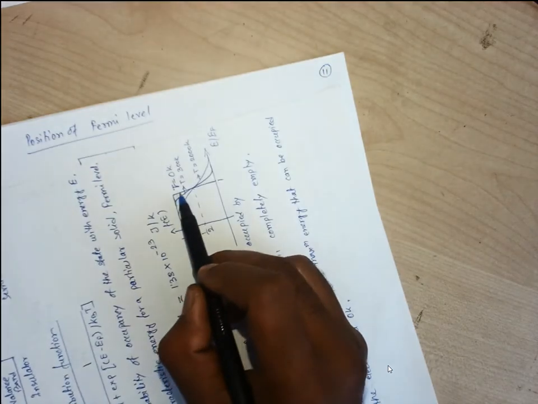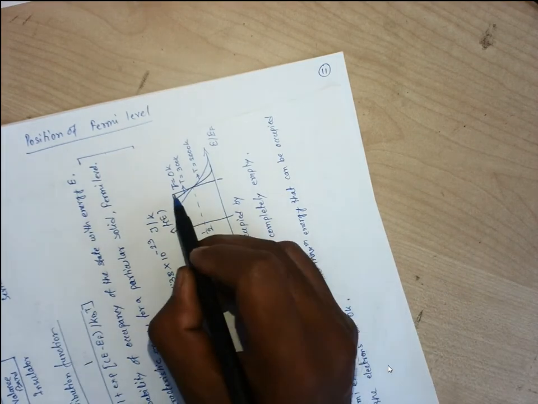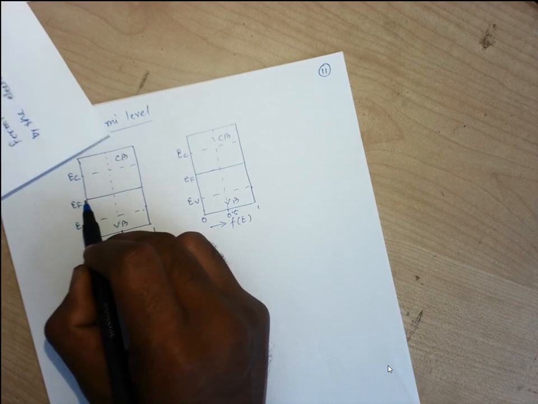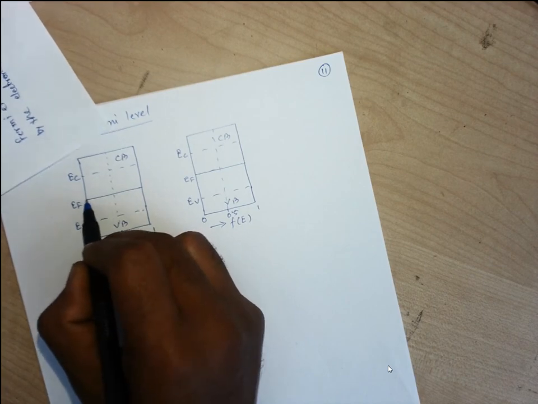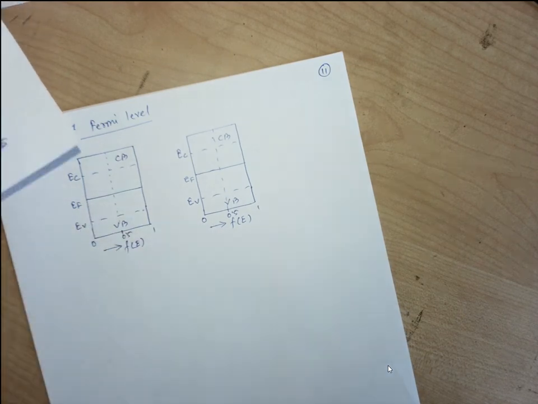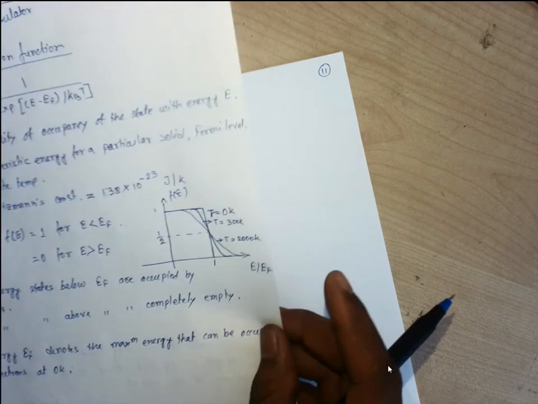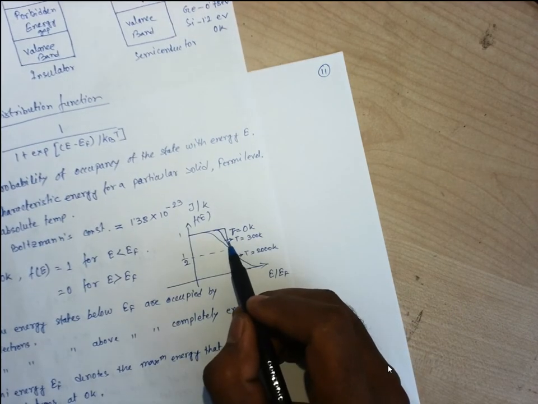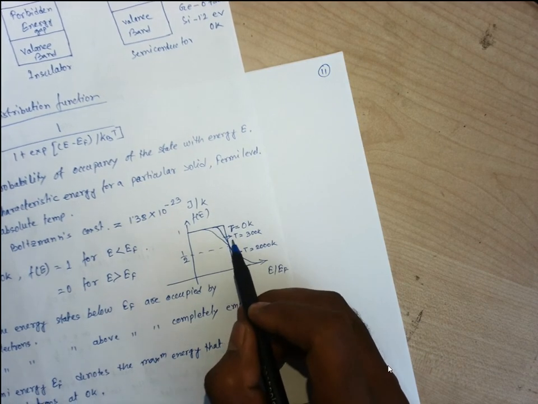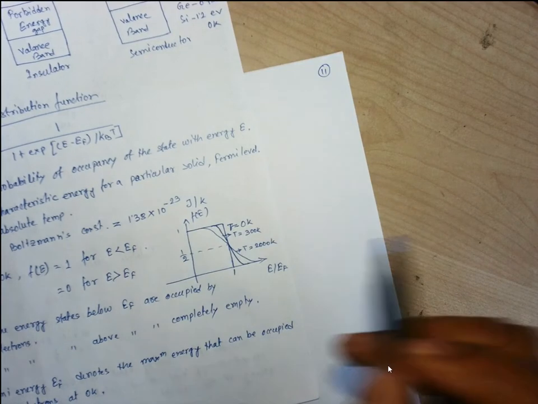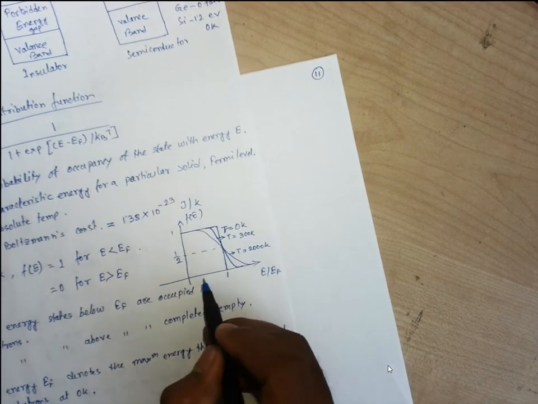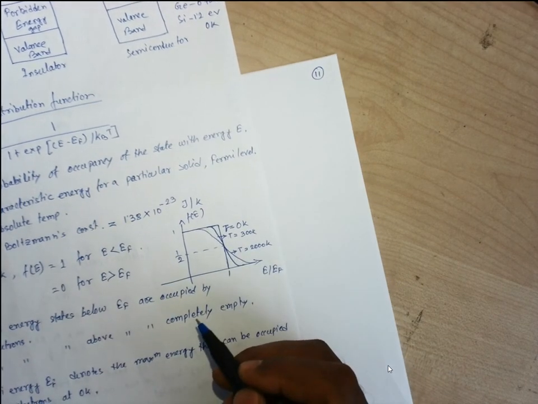So this middle line is considered for the temperature T is equal to 0 K. So that is what I have written, that this is our E. If we are having the energy level at this value, then we are supposed to work on the temperature of 0 K. In the reverse way we are saying. So in this diagram, if we are considering T is equal to 0 K, then we are supposed to have the probability of 100% if we are at the lower level of EF. If we are working for T is equal to 0, then we are having the 100% probability.